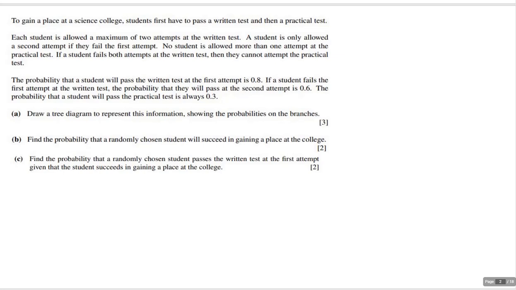It says to gain a place in science college, students first have to pass a written test and then a practical test. So clearly we've got two tests, a written test and a practical test. Each student is allowed a maximum of 2 attempts on the written test. A student is only allowed a second attempt if they fail the first attempt. If you passed it, you don't get a second attempt, which only makes sense. So you're only going to get a second attempt on the written test if you fail the first attempt.